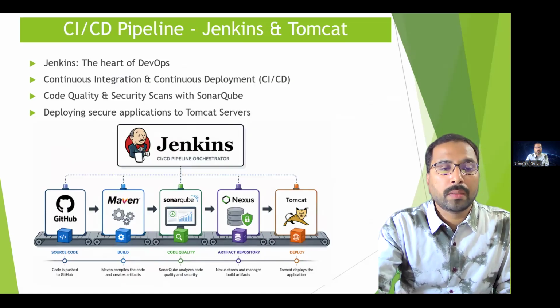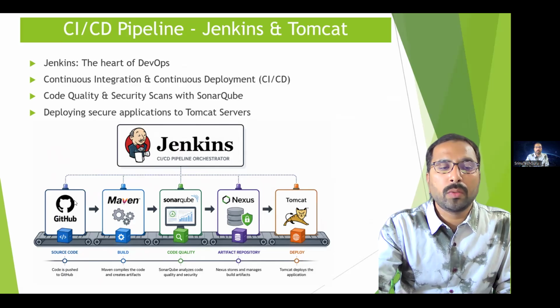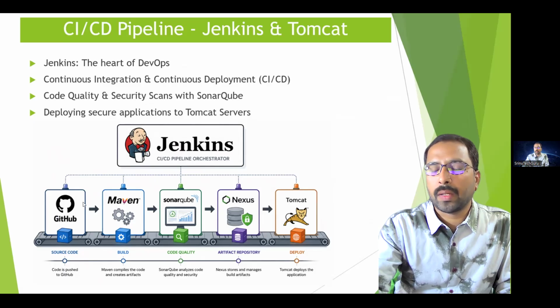Now let us discuss the CI/CD pipeline. CI/CD pipeline is the heart of DevOps. Jenkins automates the full process of build, test, scan, store, and deploy. When the developer pushes code into GitHub, Jenkins starts the job automatically. So for each and everything, it will have some jobs. I think in the Jenkins class you can understand what is meant by a job and all those things.